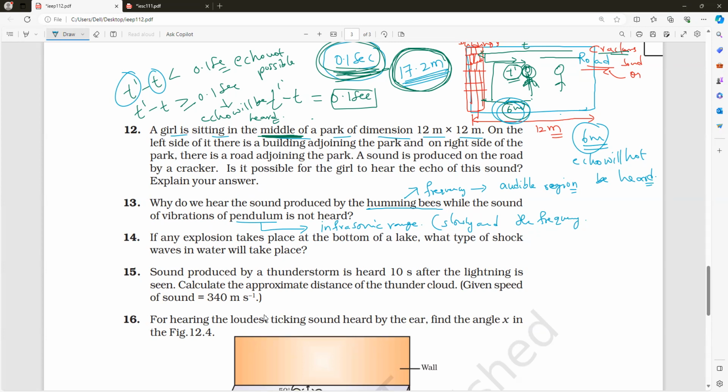Next question. If an explosion takes place at the bottom of a lake, what type of shock waves will take place in the water? The waves produced deeper inside the water. A wall clock is in the audible range, because we have a separate system for that, making oscillations that are audible. Okay?